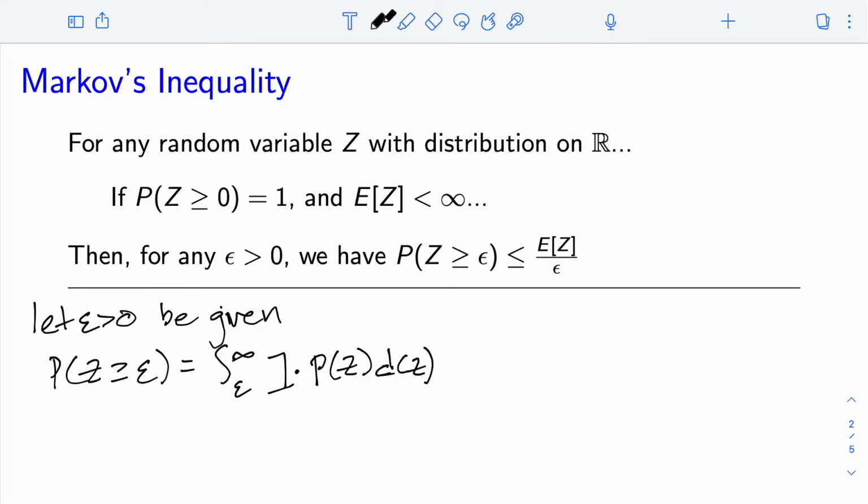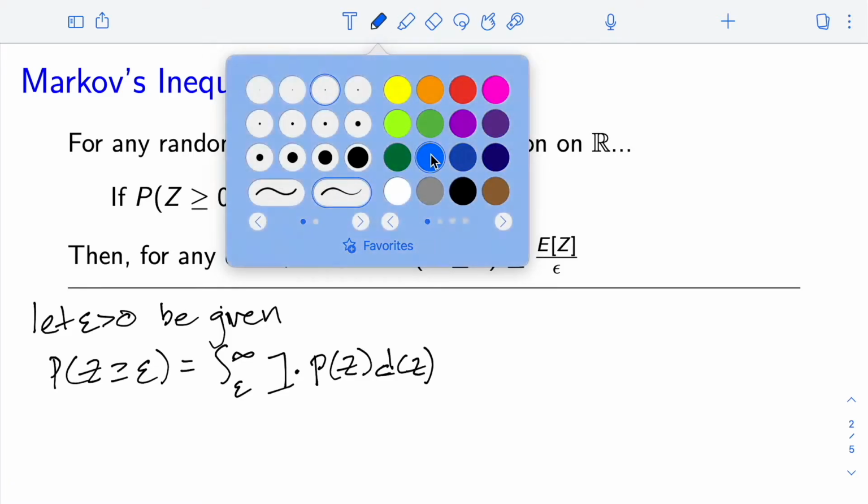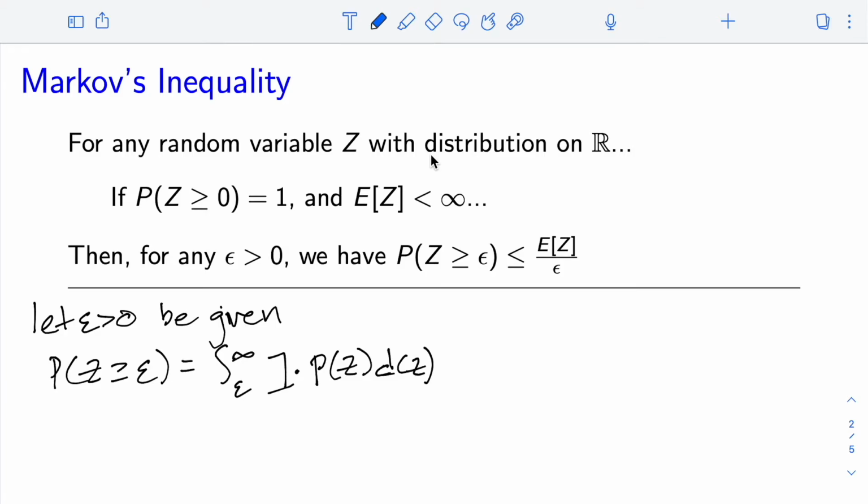So we're going to note a fact, and we noted this in another calculation for bounding tail probabilities of Gaussian random variables. And that is, if we have a value z that is greater than or equal to epsilon, then that means that z divided by epsilon is greater than or equal to 1.